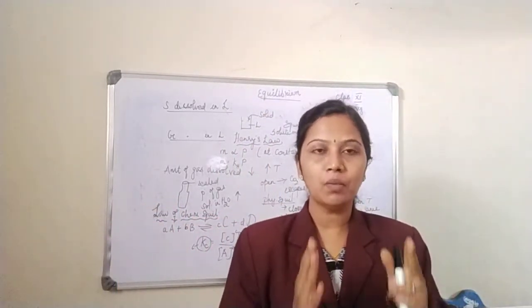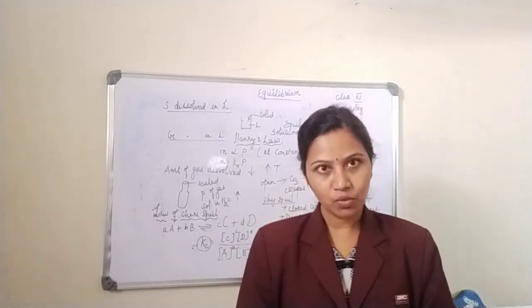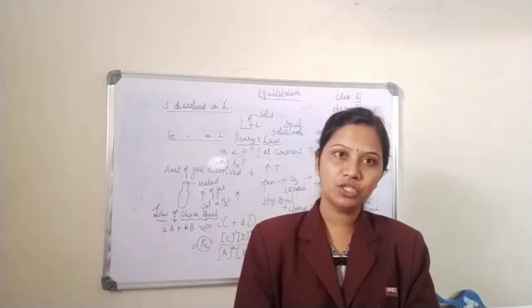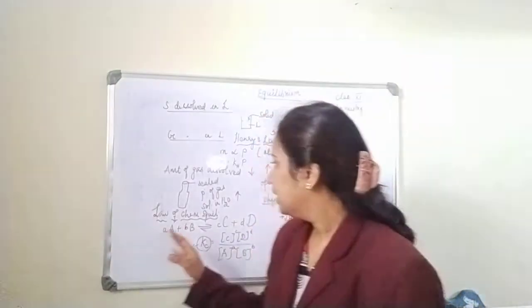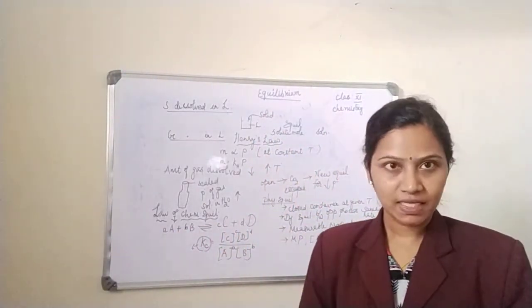So what is Henry's law? The amount of gas dissolved in a given amount of liquid should be directly proportional to pressure at constant temperature. Done. Now, we have already seen about physical equilibrium.